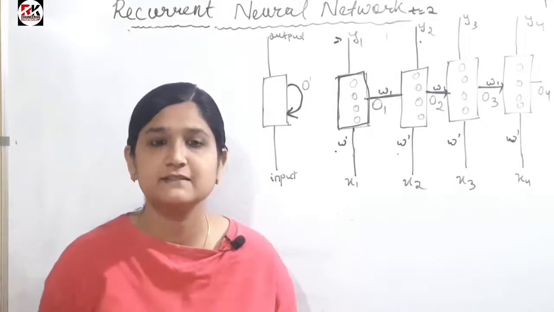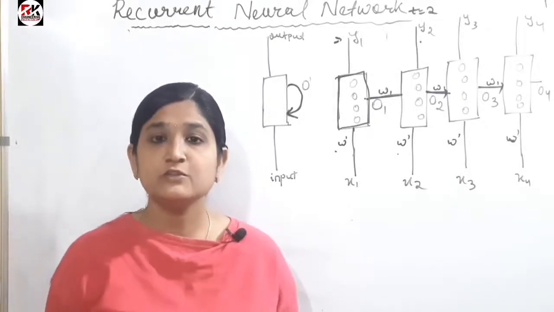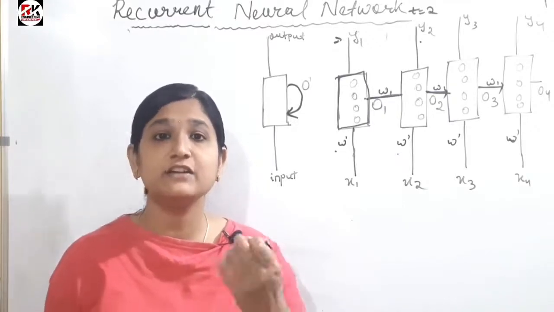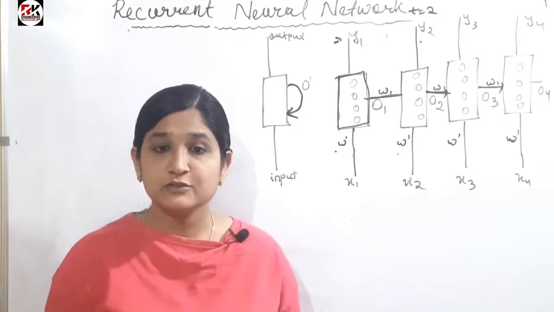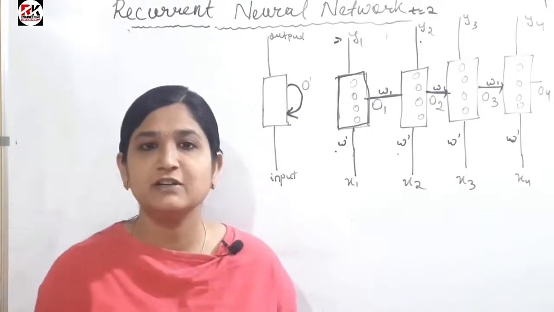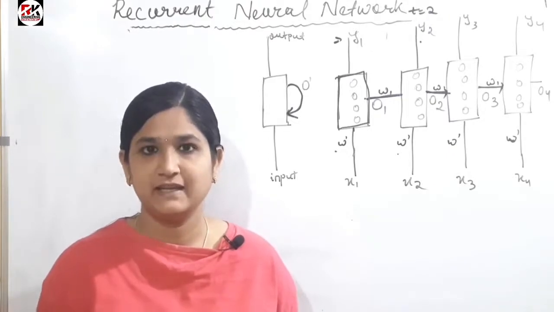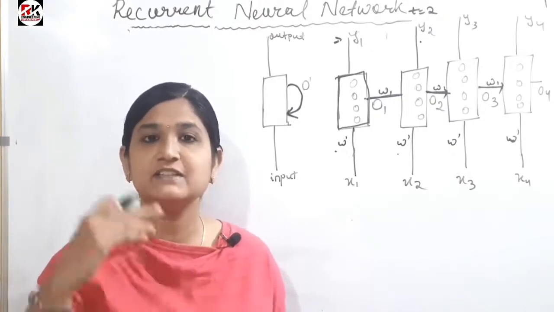In today's video, we'll be discussing all about recurrent neural networks. So what is the main use of recurrent neural networks? Why did the implementation of recurrent neural networks come up? The key point of recurrent neural networks is maintaining the sequence of data, and the sequence of data is maintained with the time series.